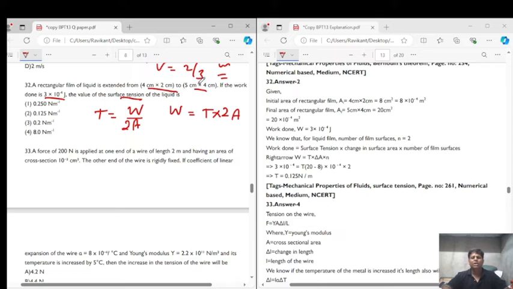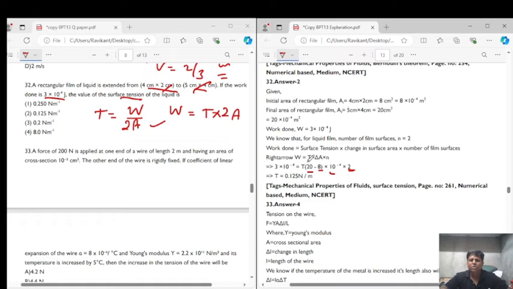From here we calculate the change in area, multiply with 2, put in the value, and we get the answer. That's what we have done over here, and finally we get our answer as C. So work done is equal to T into change in area. Initial area is 8 and final area is 20: 5 fours are 20 and 4 twos are 8. So (20 minus 8) into 2, right? Into 2, and 10 to the power of minus 4 is to convert from centimeter square to meter square.